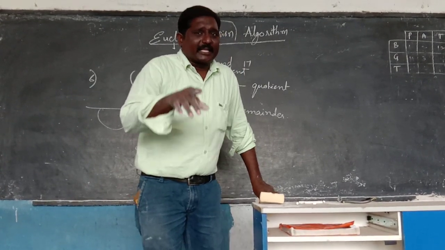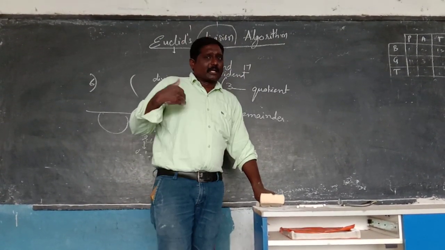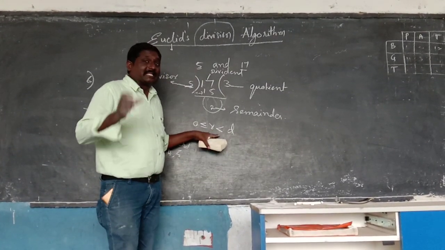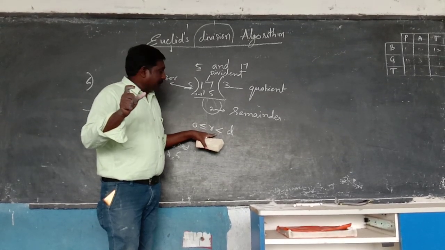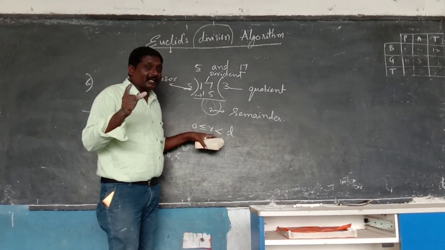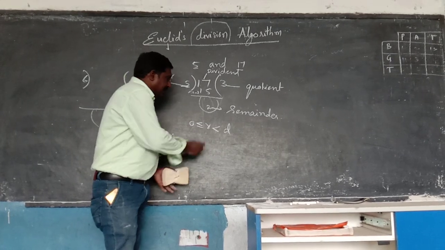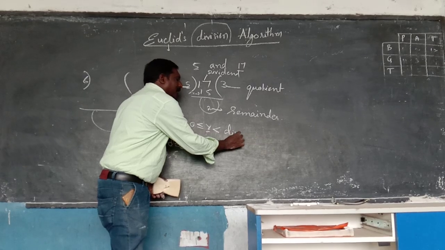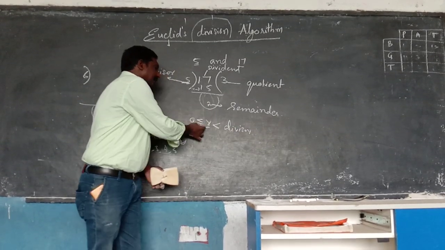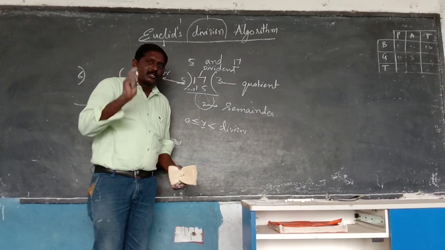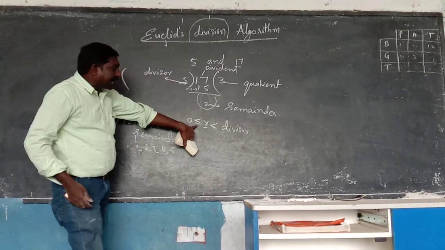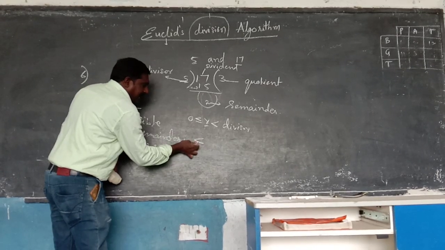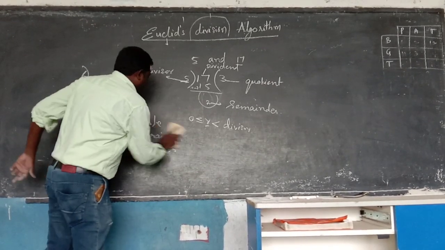That means in the exercise 1.1 questions, we will compulsorily get this statement. At that time you want to remember what the statement is. This statement is nothing but: the remainder is always lesser than the divisor and greater than or equal to 0. Greater than or equal to, this symbol should be remembered carefully. Okay students?